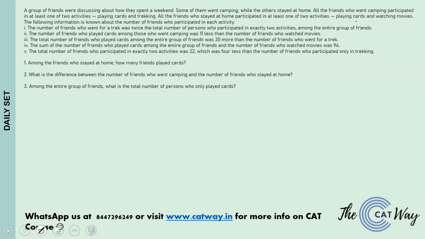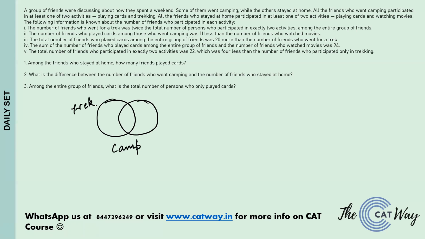Now the following information is known about the number of friends who participated in each activity. Because the sets of people who went camping and who stayed home are different, we can create two different Venn diagrams. This first one is for camp, with trek and cards.